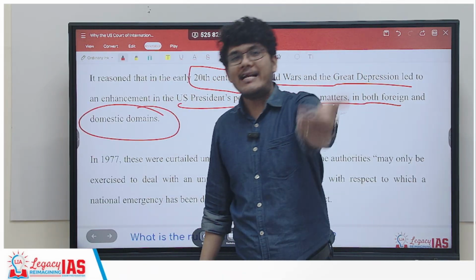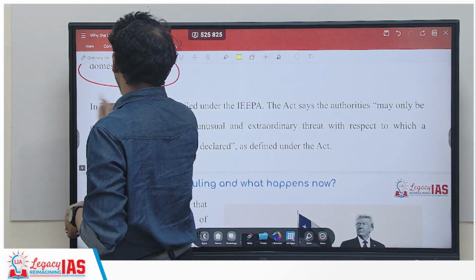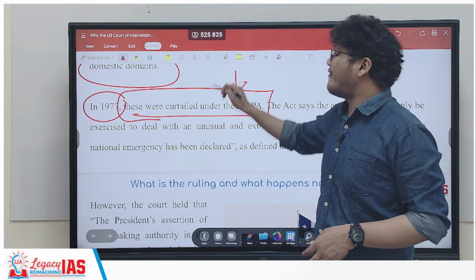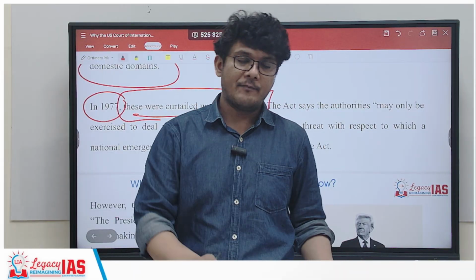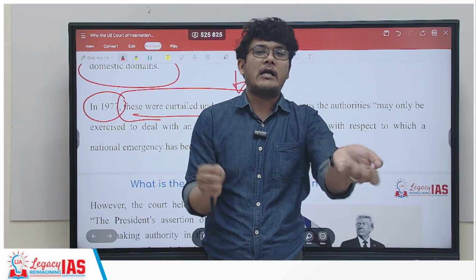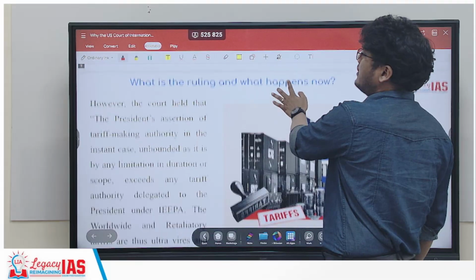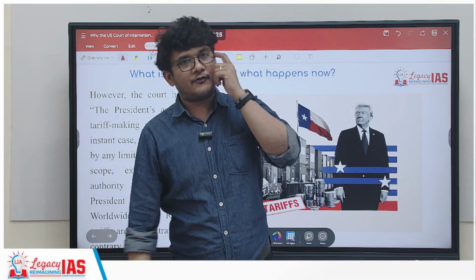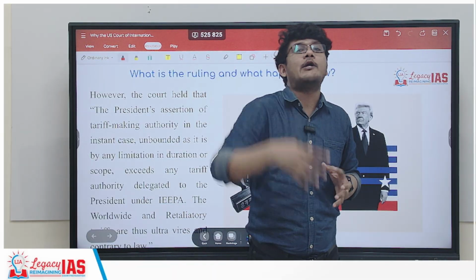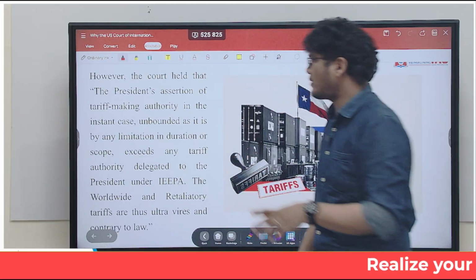But later on, once those situations subsided, in 1977, these powers under the IEEPA were once again curtailed. So it was only momentary during the world wars and the Great Depression. Later on, it was curtailed. So as it stands presently, Donald Trump cannot impose such retaliatory tariffs and go into the tariff war which he has presently done. I hope this is clear.